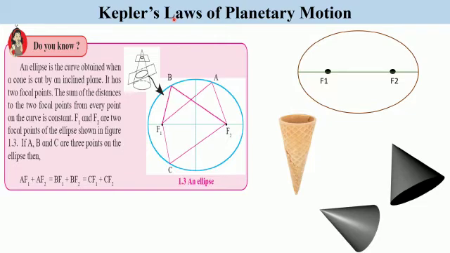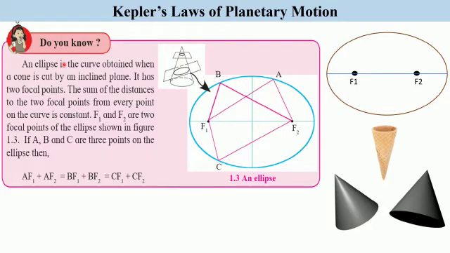So Kepler studied all the data and he noticed that the motion of planets follows certain laws. Later on he gave us the 3 laws describing planetary motion, which today are known as Kepler's laws of planetary motion. So let us study what these 3 laws are.